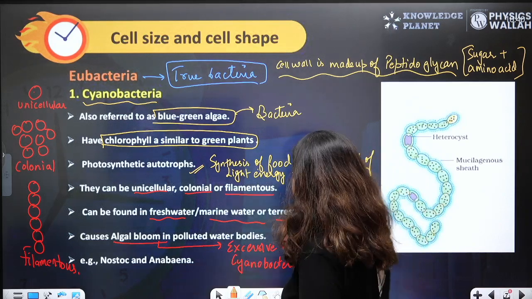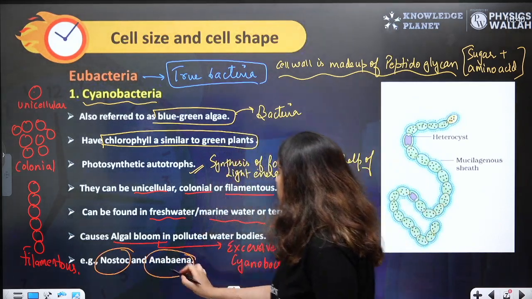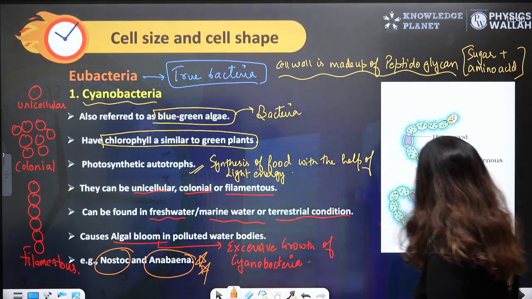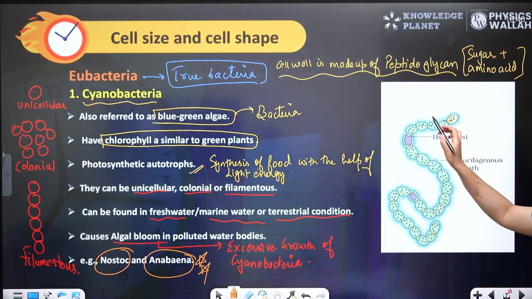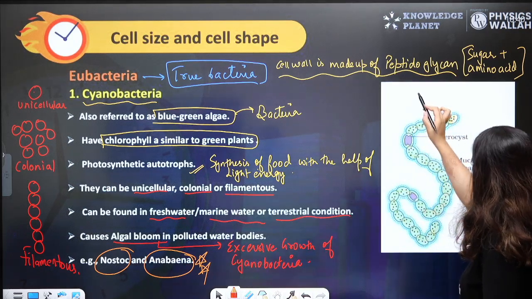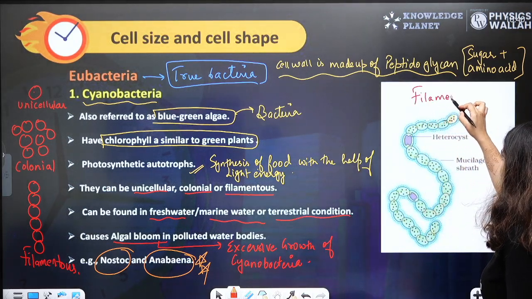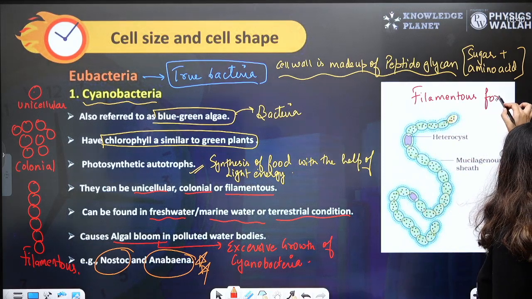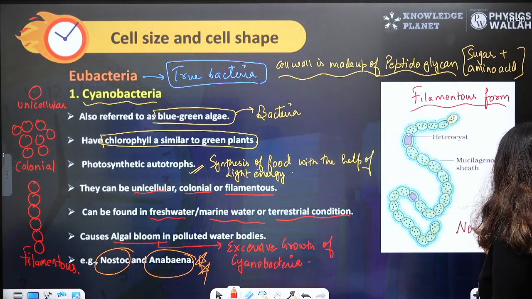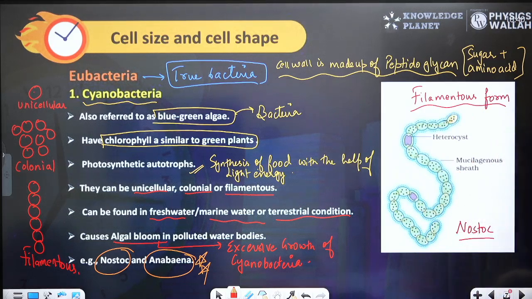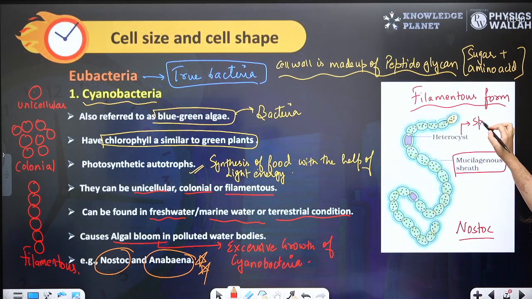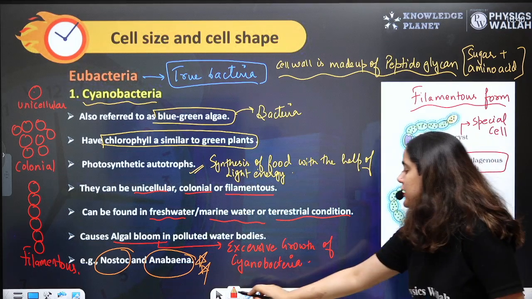Examples of cyanobacteria are Nostoc and Anabaena, very important examples. As you can see, this is the filamentous form, Nostoc. You can see the filament is protected by a mucilaginous sheath. And there is a special cell, the heterocyst. What is the role of this special cell?